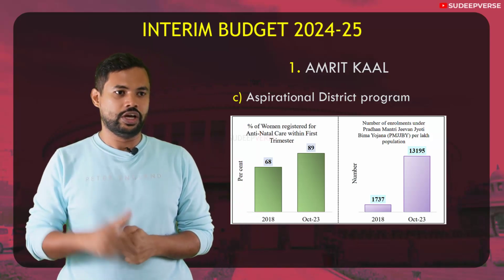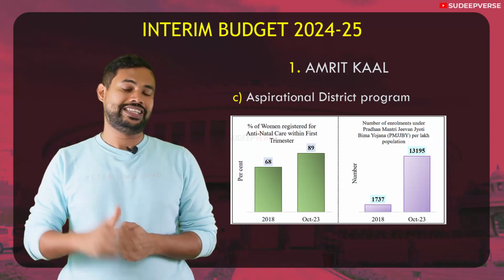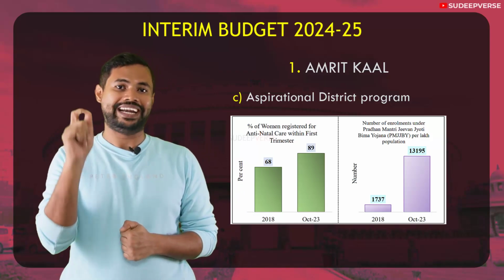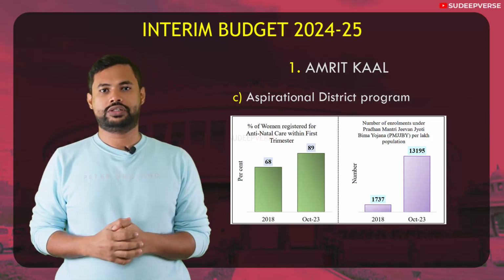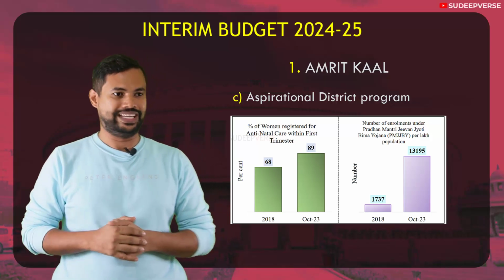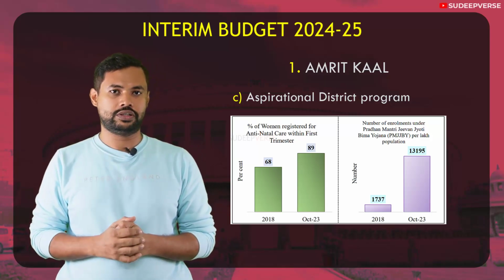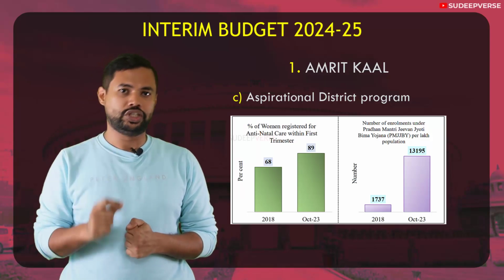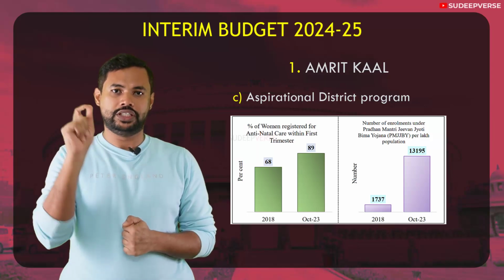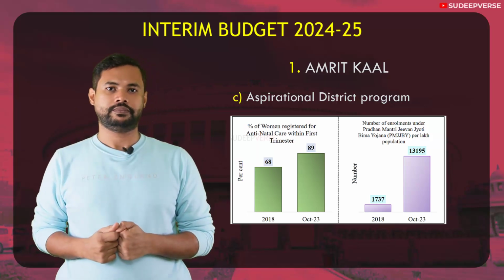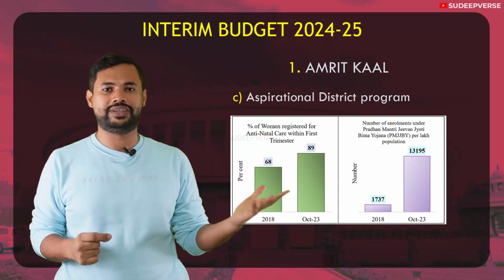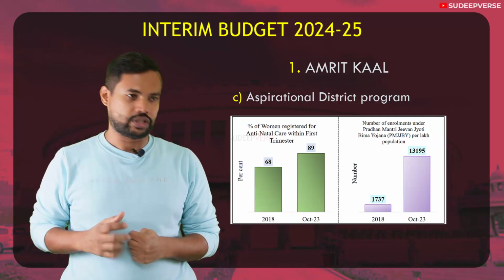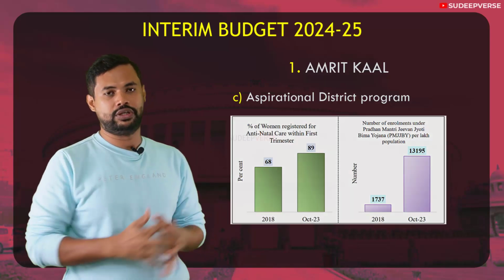One statistic is, if you take the last 5 years, there has been a 30% rise in the number of women who have registered for antenatal care in these districts. That is very good news. The next is, if you take the last 5 years, there has been more than 600% rise in people who have registered for Pradhan Mantri Jeevan Jyoti Bima Yojana. Now these two statistics, 30% rise and 600% rise, show that this program has been successful. This is on the aspirational district program.